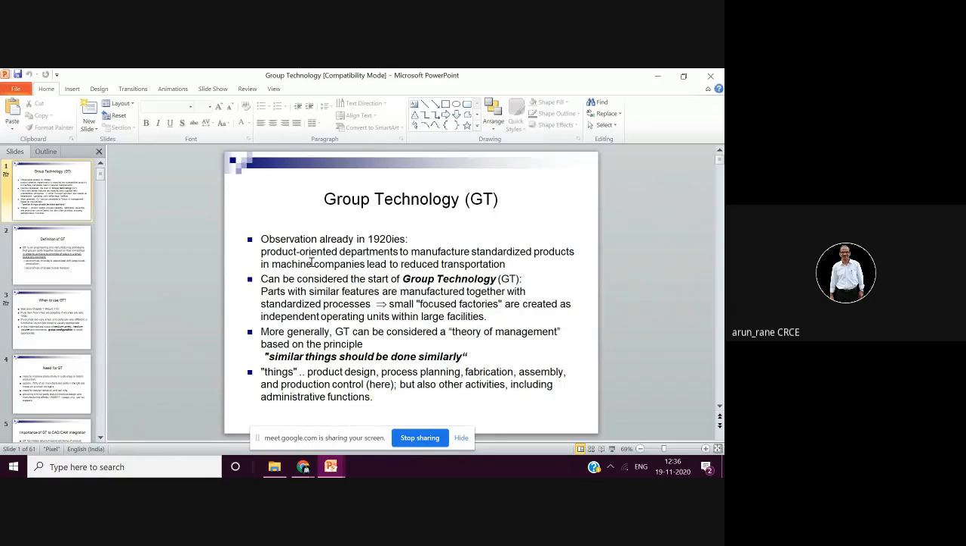So, only two topics are to be discussed from the examination point of view. That is group technology, again important from the short note point of view, and another is the flexible manufacturing system, FMS. Usually these are the questions asked in question number 6 as a short note: write a short note on group technology or write a short note on FMS, that is your flexible manufacturing system.